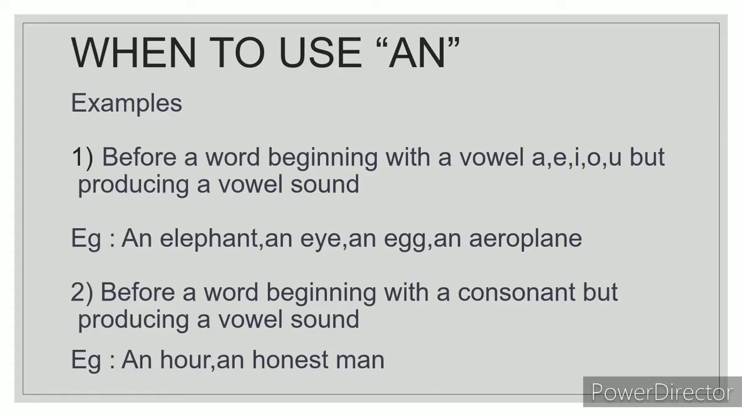For example, you don't say, let us look at this word H-O-U-R. It is not pronounced as hour. It is pronounced as hour. It produces a vowel sound. So that's why it becomes an hour.